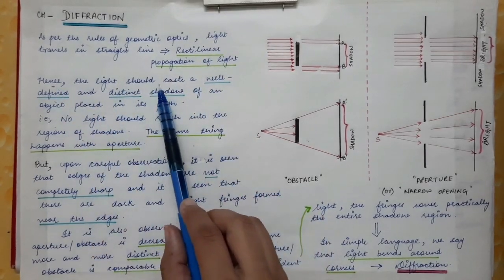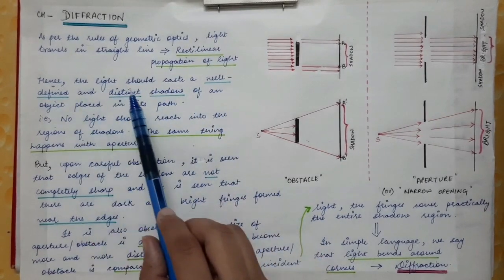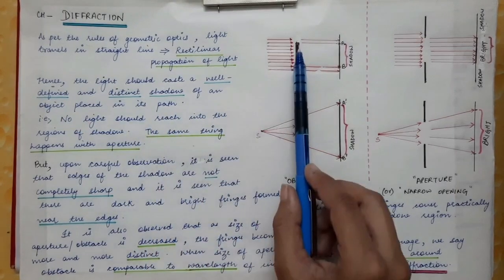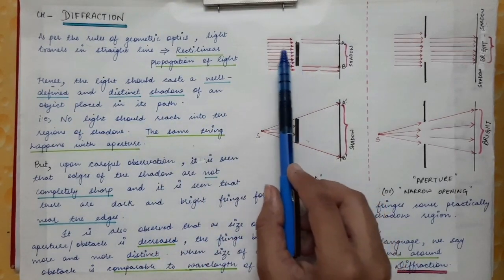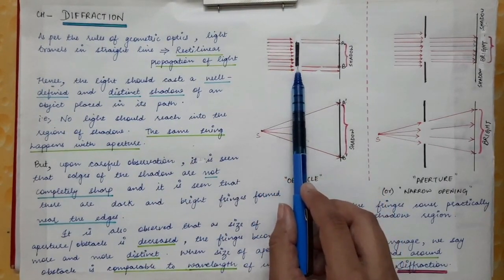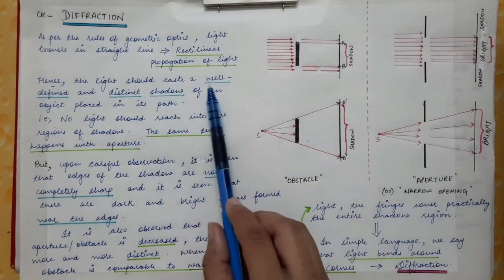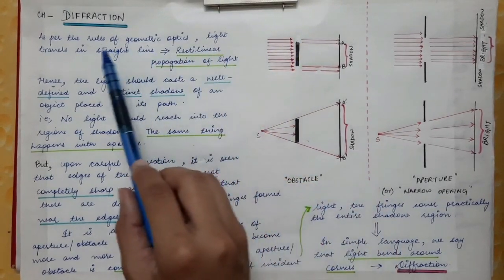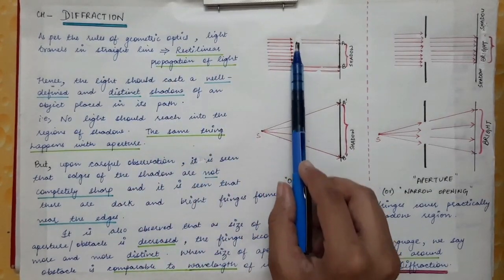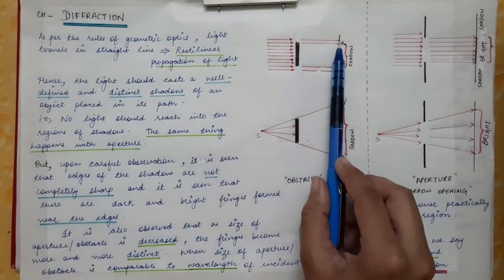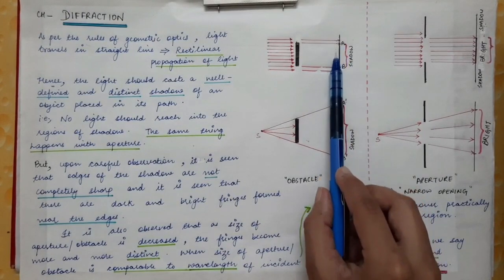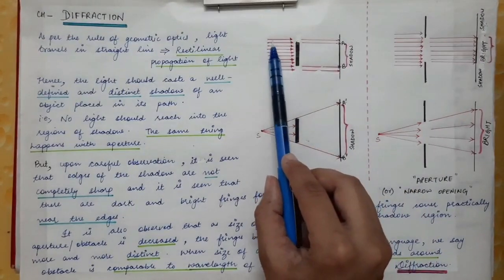Hence, the light should cast a well-defined and distinct shadow of an object which is placed in its path. So let's say there is some object which is placed in the path of the light. This is the light which is coming from the source, and this is the obstacle which is placed in the path of the light. If the light travels in a straight line, it is obstructed by this obstacle, so it should cast a well-defined and very sharp shadow on the screen. The shadow should be very sharp, as the light travels in a straight line.